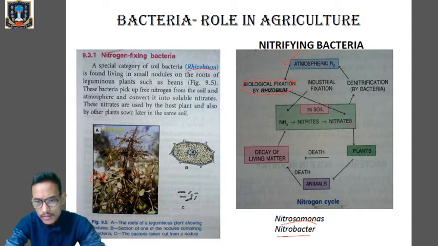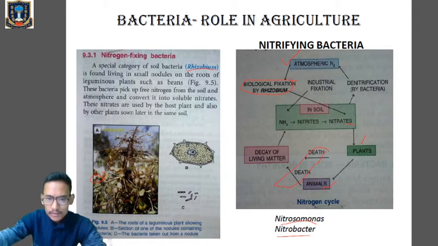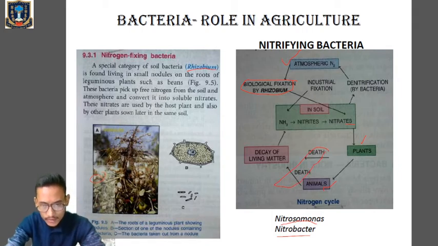Now these nitrates are utilized by the plants. Plants are consumed by the animals. Once the animals and the plants die, they are acted upon by certain bacteria, so that it will be converted into ammonia. Ammonia will change into nitrites. Nitrites will change into nitrates, and by the action of denitrifying bacteria, these nitrates will be converted into nitrogen and released into the atmosphere.